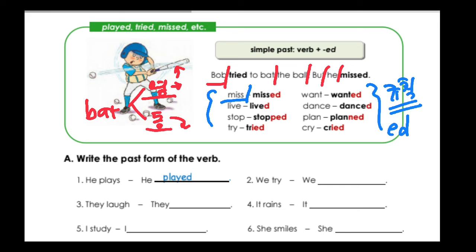But there is something that we have to talk about. What are those? Well, let's take a look at it here. Since it's 규칙 동사, you have to put ed. And if the word ends with e, you put d. Now, if it's 모음 자음, you put one more 자음. P, N. This is how you do. And if it ends with Y, you have to change it into I and put ED.